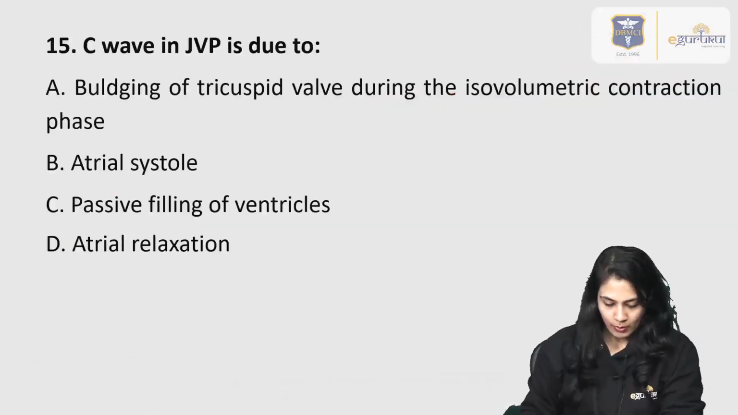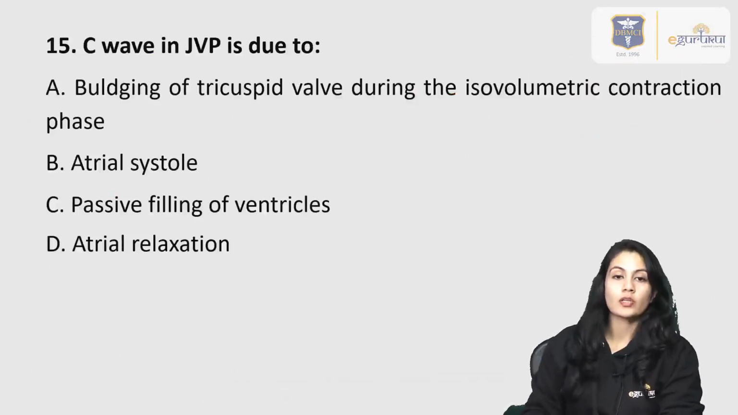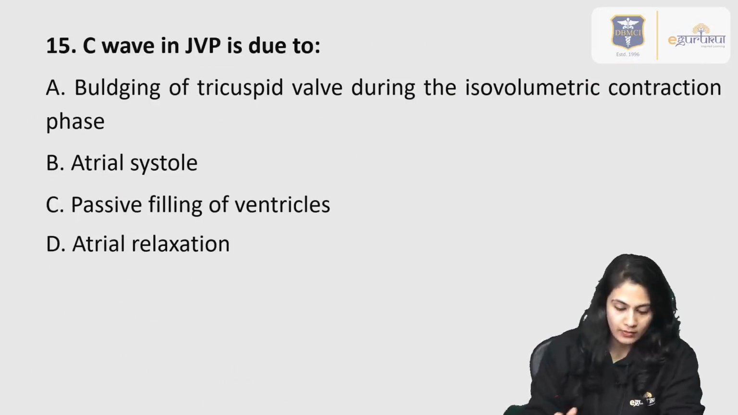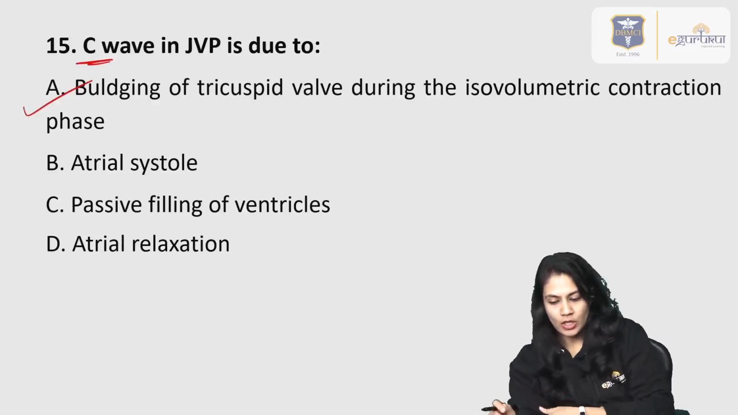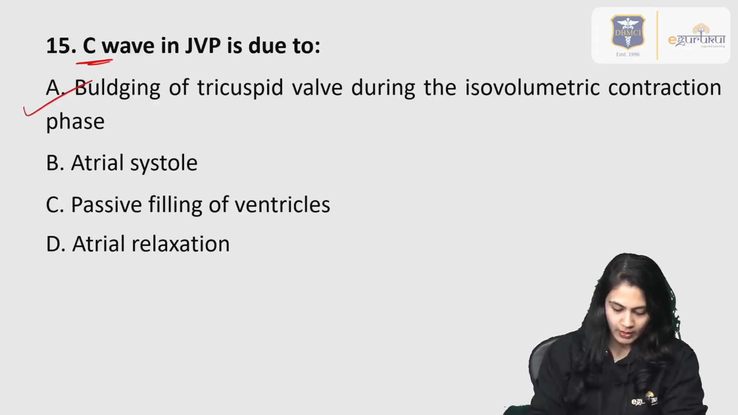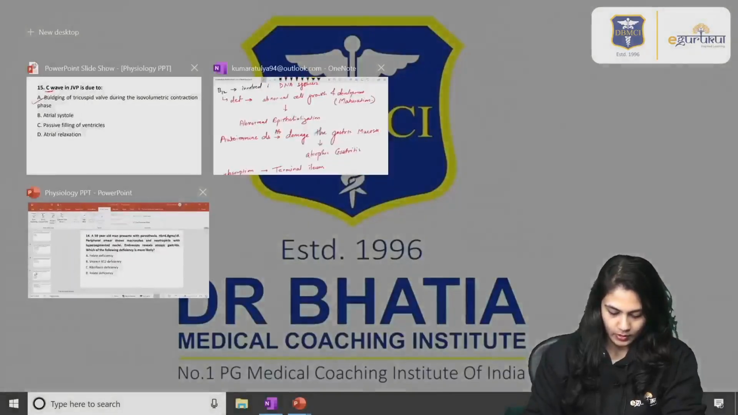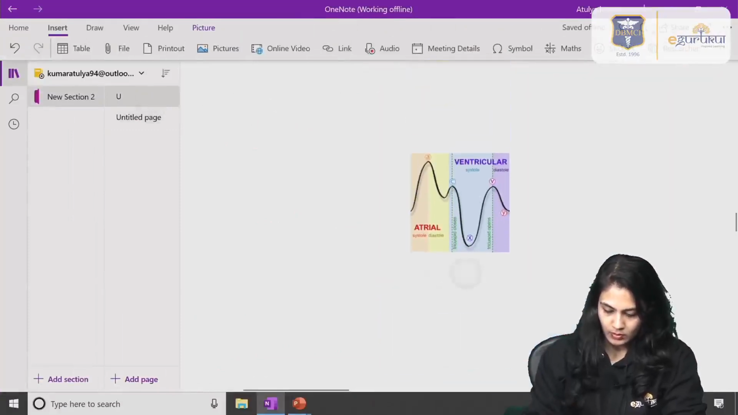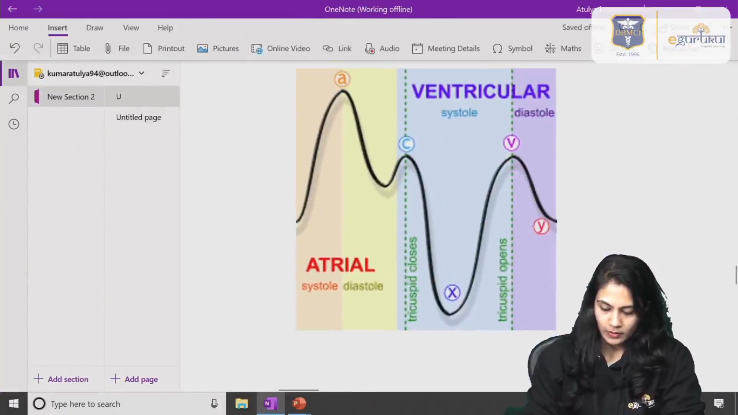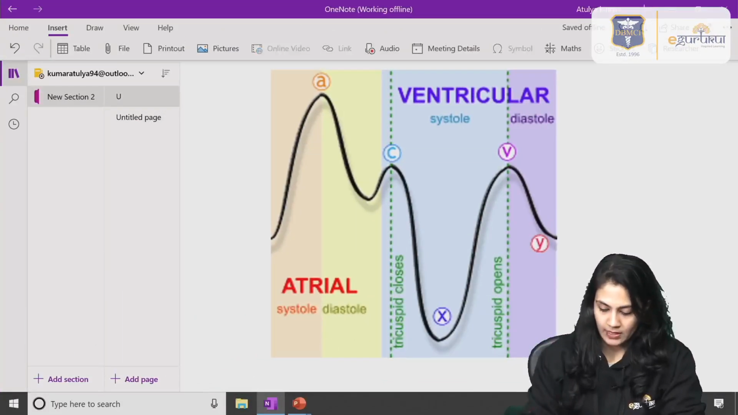Moving on to the next question about the JVP. JVP is jugular venous pressure. It is due to, in the C wave, the bulging of the tricuspid valve during the isometric contraction. So what are the different waves in the JVP and what are the causes of each wave? Let's see a diagram for that. This is a diagram for the JVP. We have A wave, C wave, X descent, Y descent plus the V wave. The three positive waves are A, C and V, and two descents are there, which are X and Y.